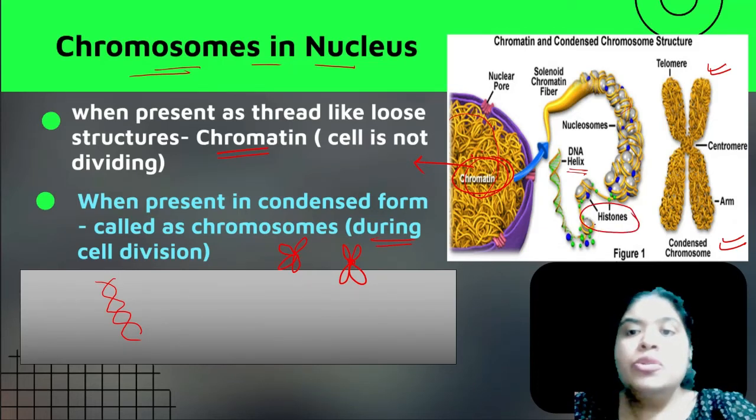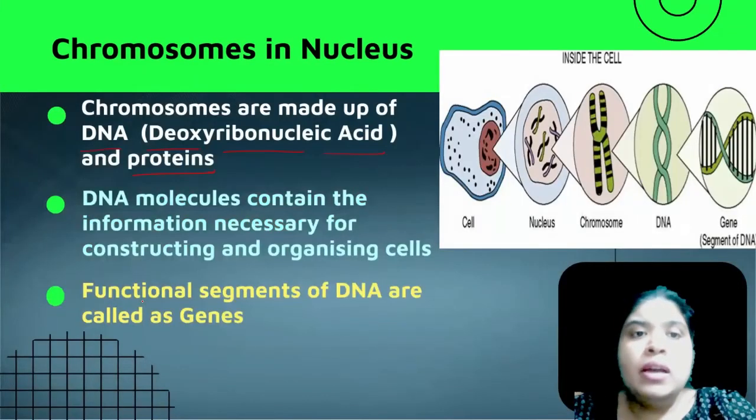The DNA is bound over the histone proteins. So these DNA molecules are present on the chromosomes, and they are associated with proteins called histone proteins.